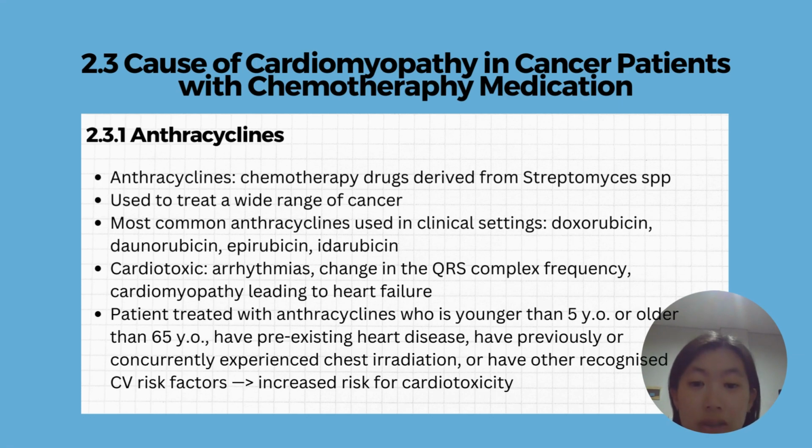Anthracyclines are chemotherapy drugs derived from streptomyces and can be used to treat a wide range of cancers, such as leukemias, lymphomas, sarcoma, and etc. And the most common anthracyclines used in clinical settings are doxorubicin, daunorubicin, epirubicin, and idarubicin.